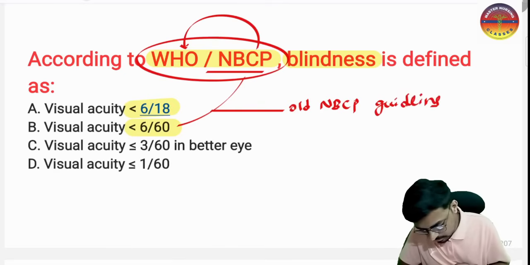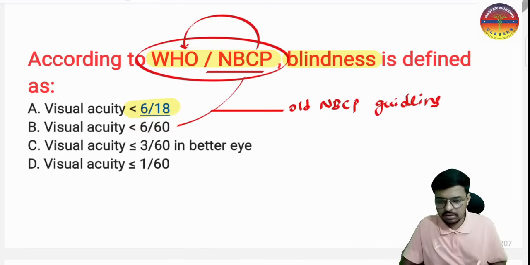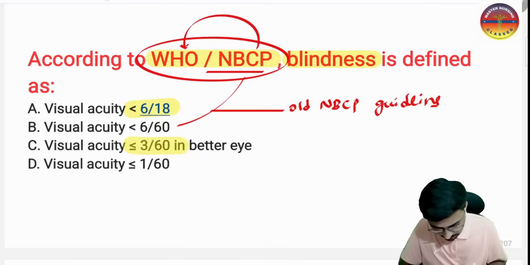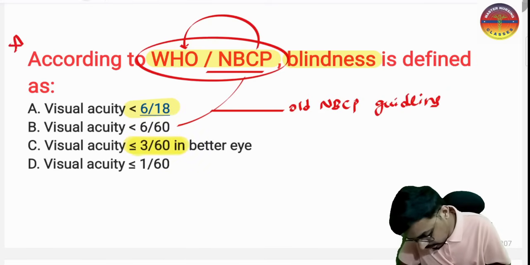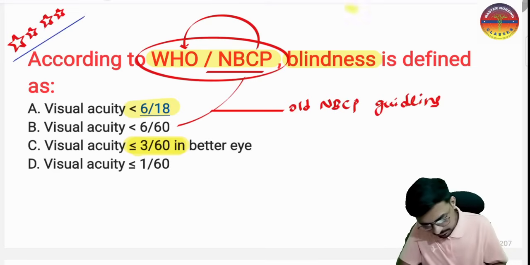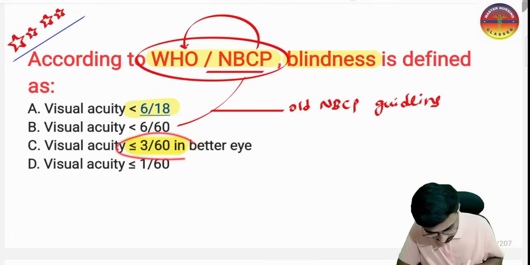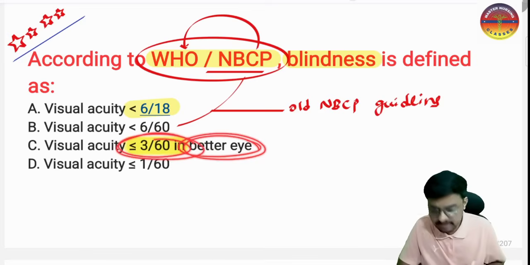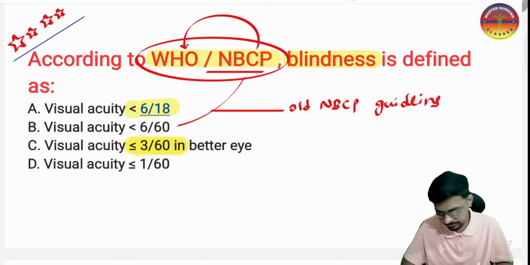So now NBCP also tells the 3 out of 60 and WHO also tells the 3 out of 60. So this is one of the potential questions which may strike in your exam. So the correct answer for this one, as per the latest new guidelines, is visual acuity 3 out of 60 in the better eye after the best possible correction. Remember, this is very important.